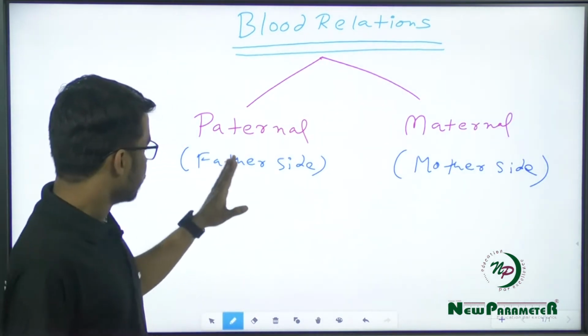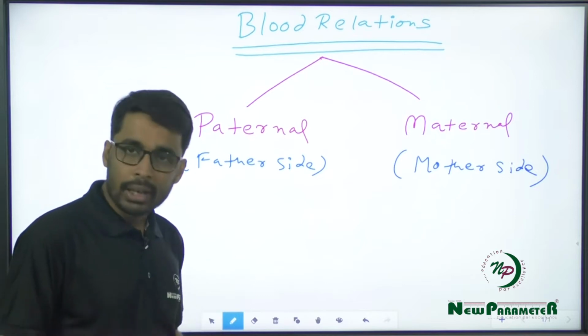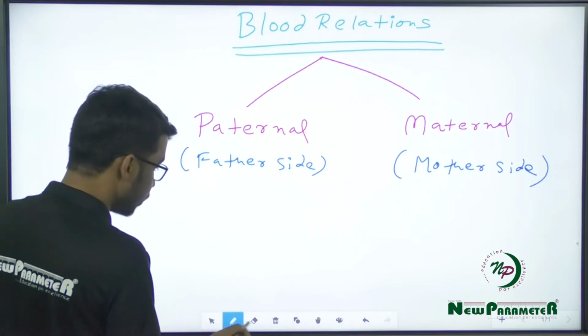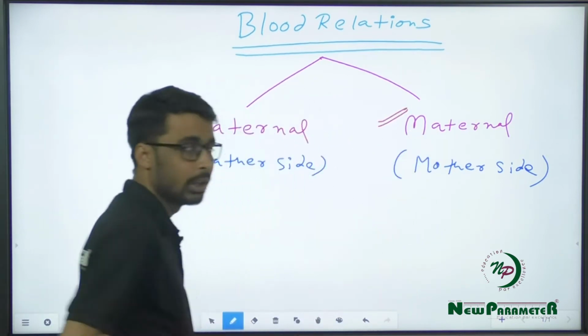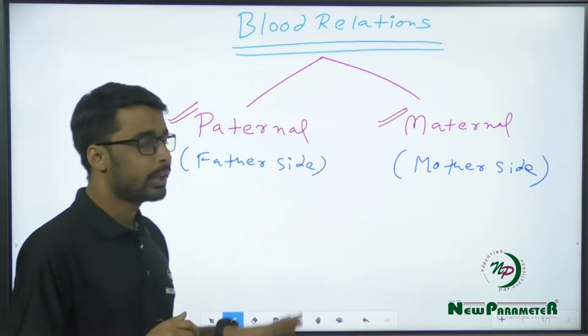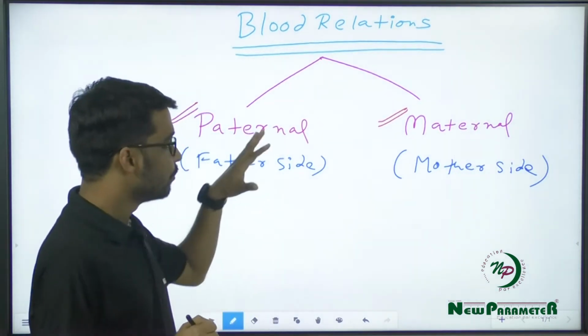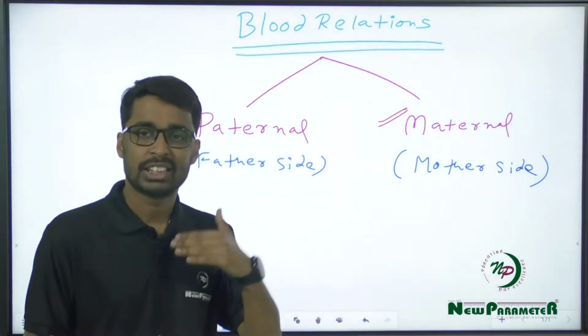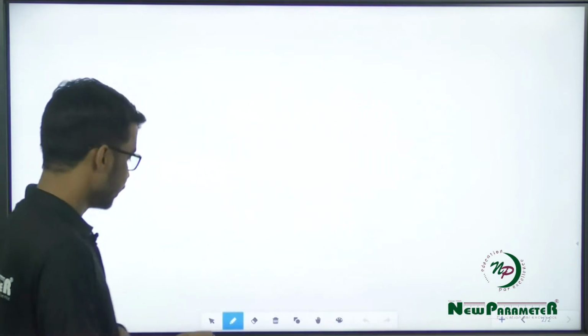So, when we talk about blood relations, if somebody asks you how many blood relations do you have, it is always two. One is paternal and one is maternal. And in these two blood relations, you will be having different blood relatives, which we have classified into separate generations. So let's talk about the generations.